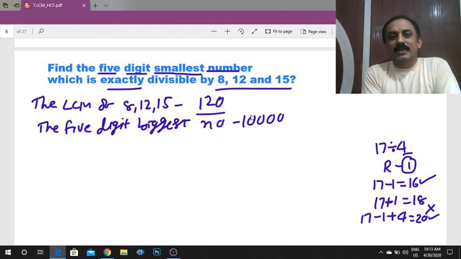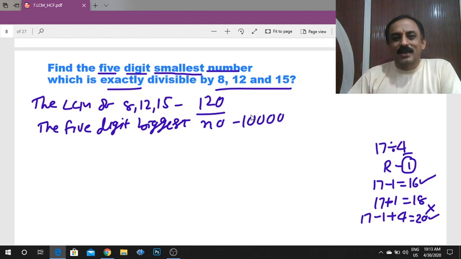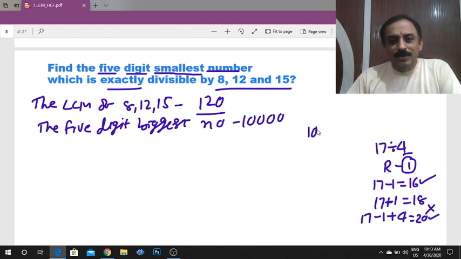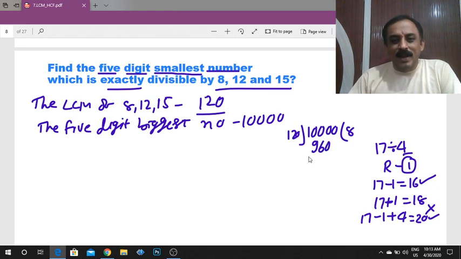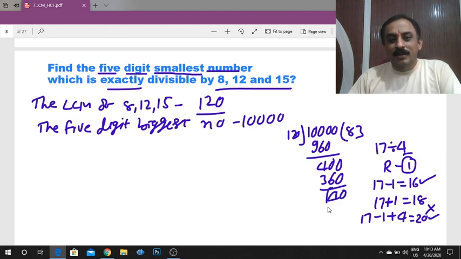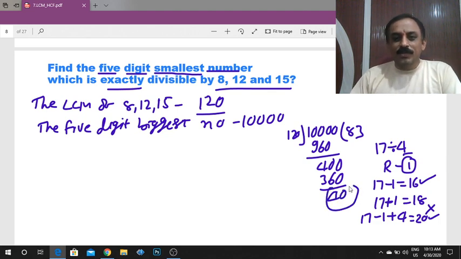If 10,000 is exactly divisible by 120, that is our answer. But 10,000 is not divisible by 120. Please check it. 10,000 divided by 120. 120 times 8 is 960. What's the remainder? 40. Take this 0, 400. 120 times 3 is 360. What is the remainder? 40. The remainder is 40.